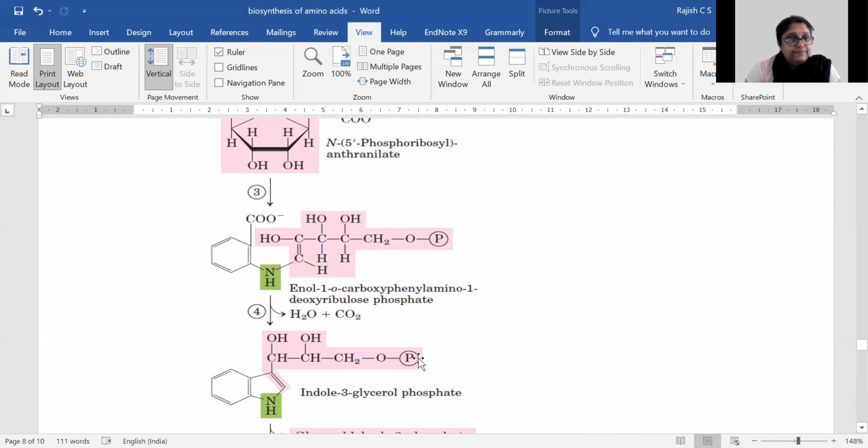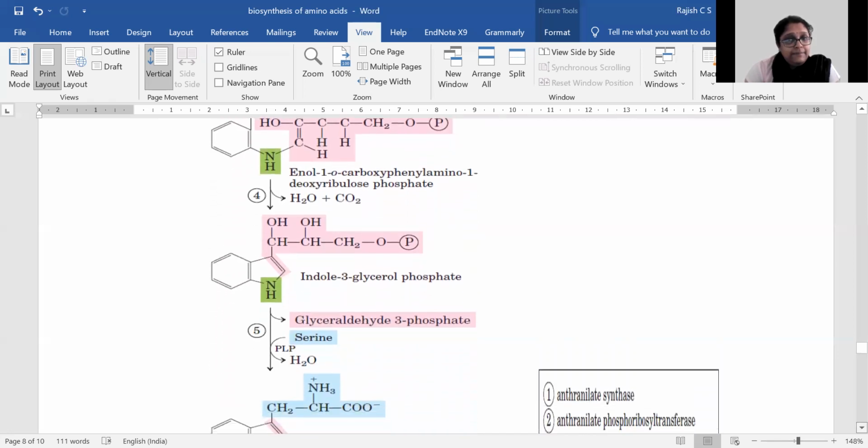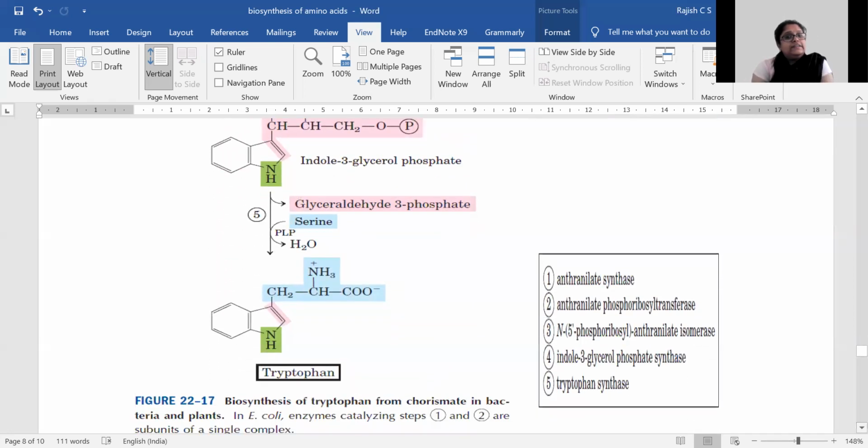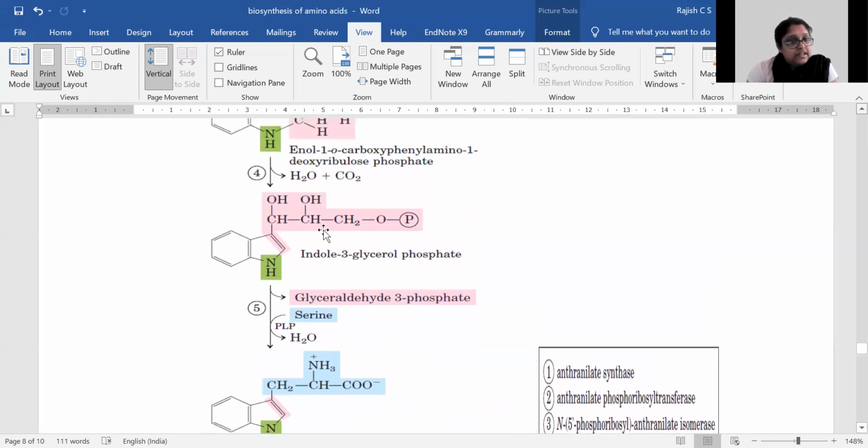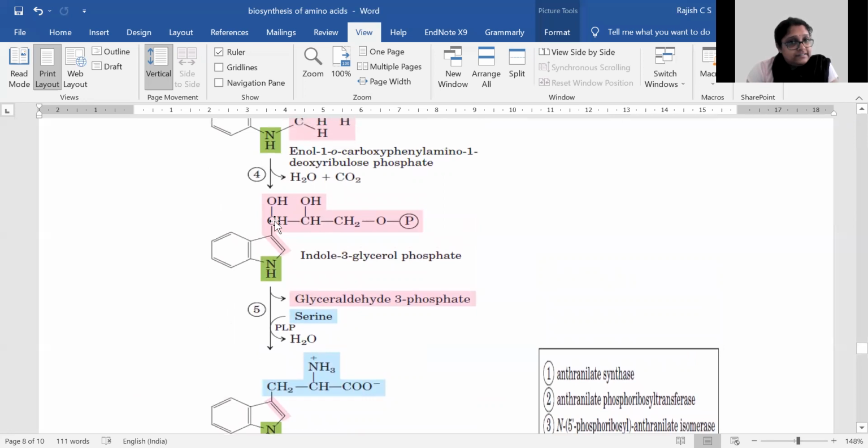This will lead to indole 3-glycerol phosphate, which is catalyzed by indole 3-glycerol phosphate synthase. From there, finally, the 3 carbon that is extra attached to this indole 3, this 1, 2, 3, will be removed, and serine will be added instead.